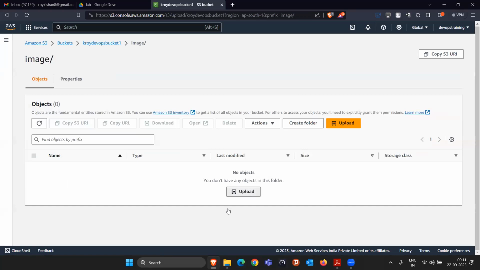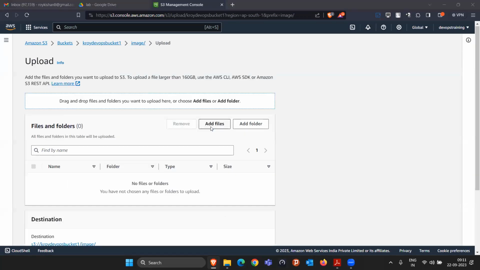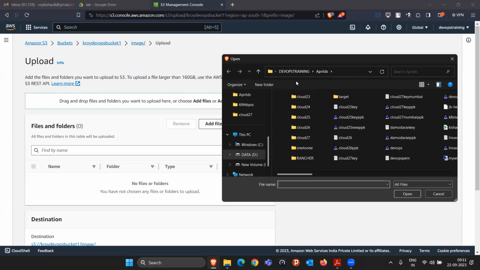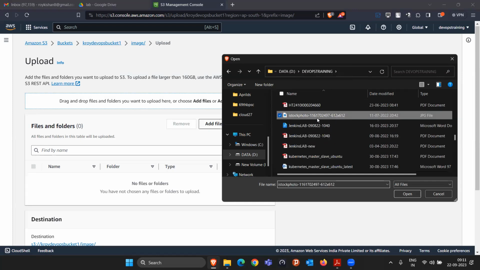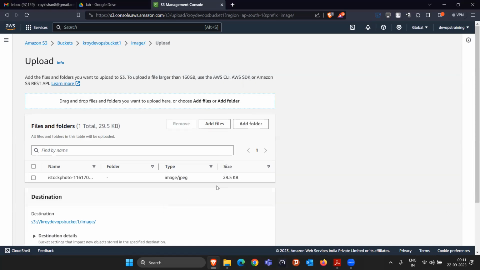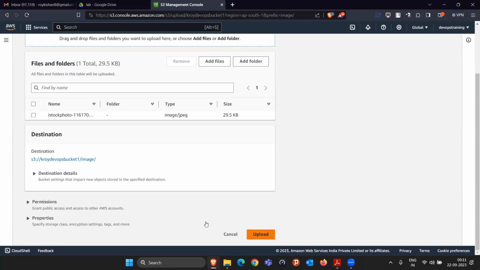Click on this upload symbol. Okay, I want to add a file here. Which file do you want to upload? Just paste that here. I'm uploading an image here. Come down, click on upload.